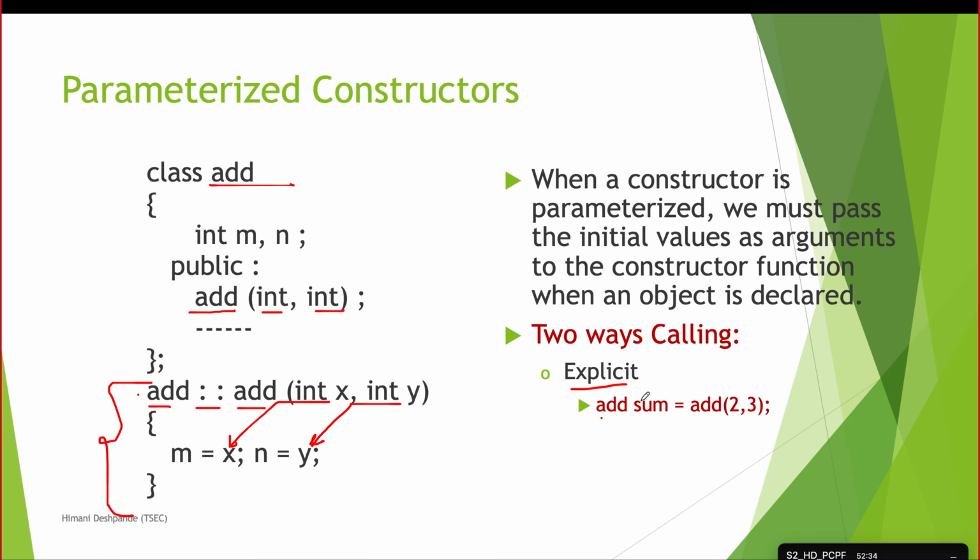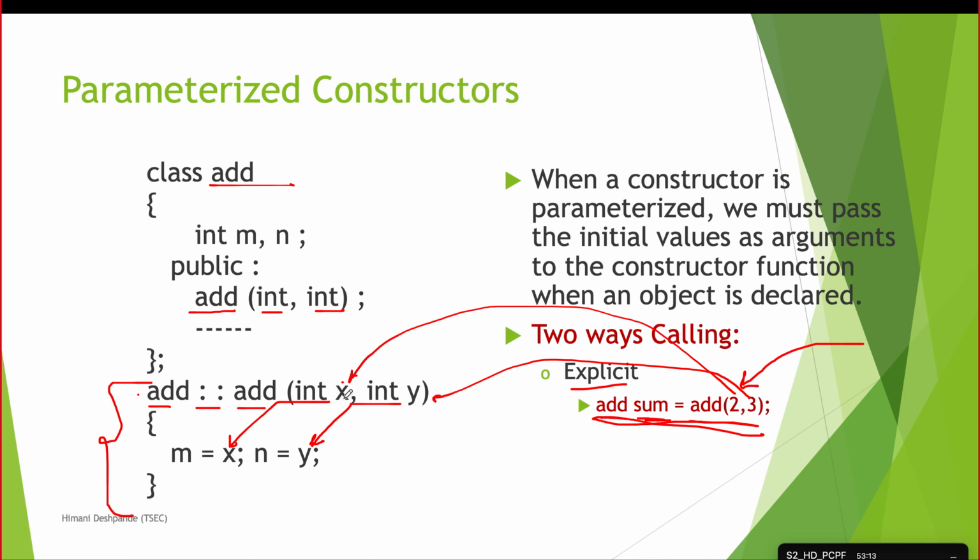So what is explicit calling? The name of the class is add. We created an object named sum. So sum is an object of class add, equal to add(2,3). This is how we have written the statement in which, while calling the constructor, we have passed 2 and 3 as the input. So what will happen? The value of x will be 2 and the value of y will be 3, so your m will be initialized to 2 and n will be initialized to 3.